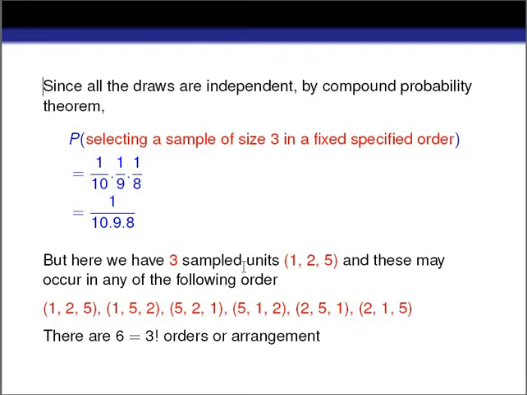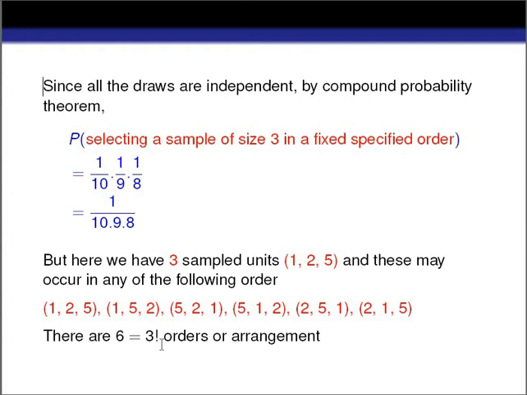These sample units may occur in any of the following orders: 1 2 5, 1 5 2, 5 2 1, 5 1 2, like this. So how many orders will there be? There will be 6 orders, or you can say 3 factorial arrangements or orders.